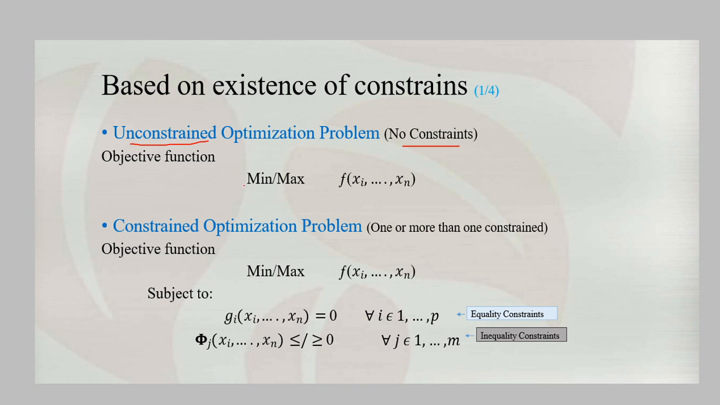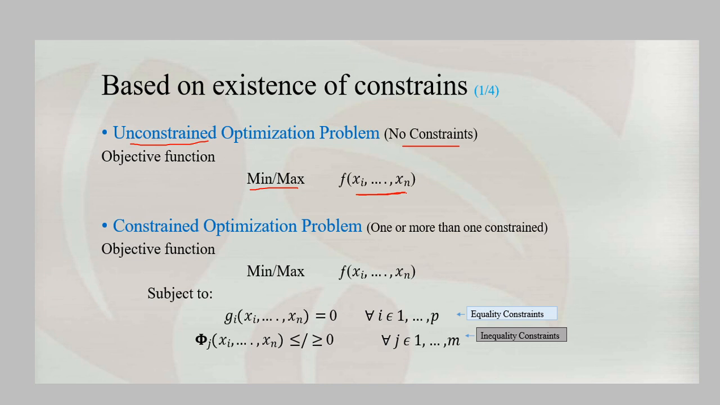The objective function could be maximum or minimum, and the input values range from 1 to n. When we talk about this objective function, x of 1 to x of n, we can select any random values, which will be fit into this optimization function to find the maximum or minimum values.